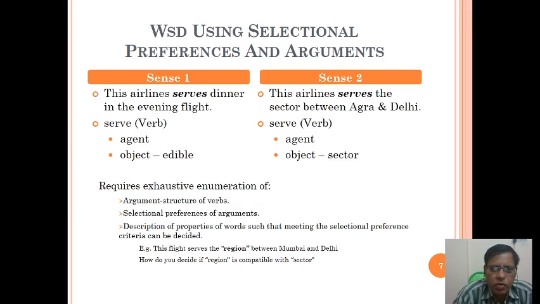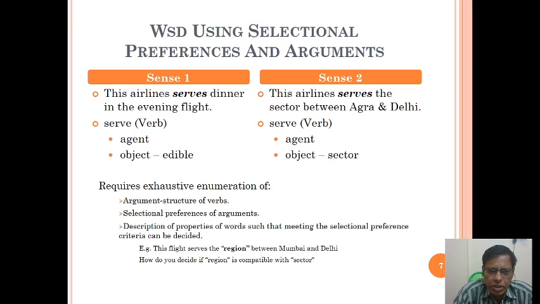Okay, so word sense disambiguation is using selectional preferences and arguments. For example, consider sense 1 and sense 2. This airline serves dinner in the evening flight. In the second sense, this airline serves the sector between Agra and Delhi. So what is the serve here? Here serve is an agent-verb structure, and here also serve is verb-agent.